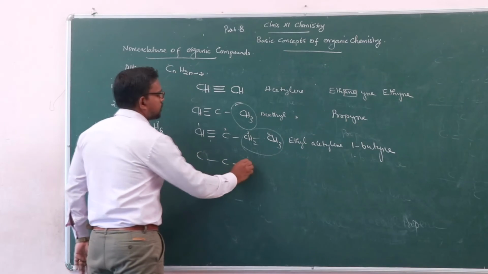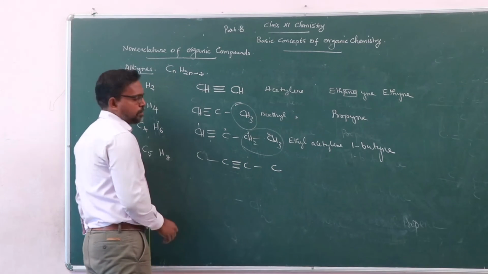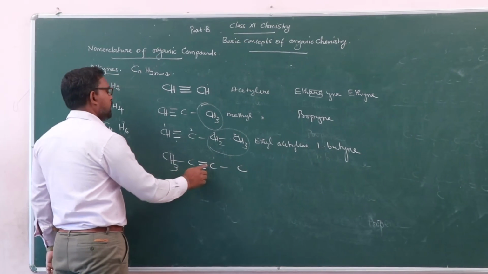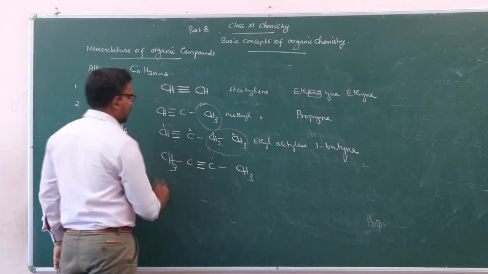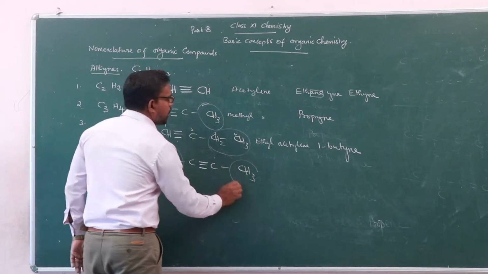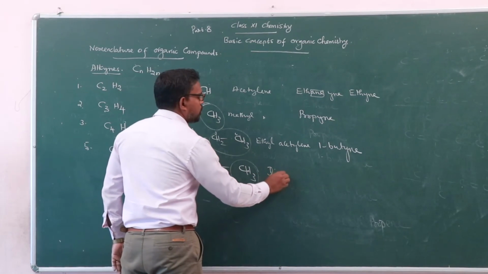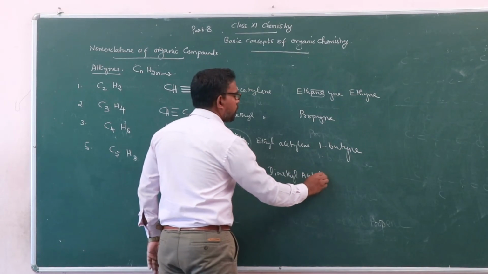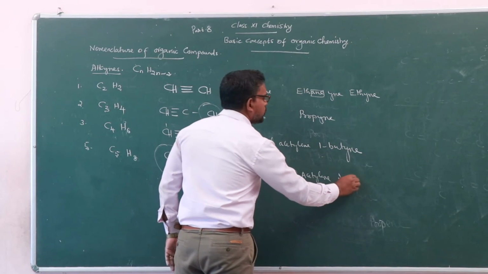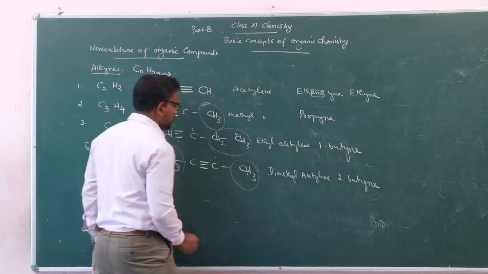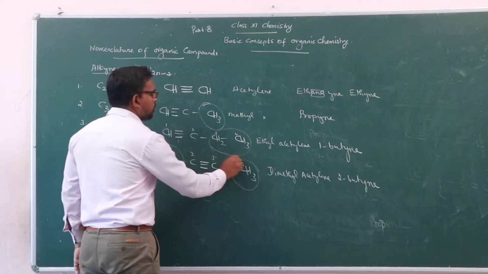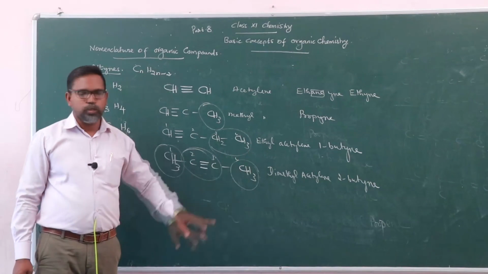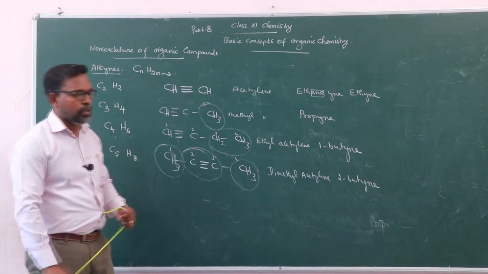Now put the triple bond here: CH3, C, C, CH3. Here one methyl group, here another methyl group. Therefore it is said to be dimethyl acetylene. Numbering 1, 2, 3, 4, between carbon number 2 and 3 the triple bond is present. Therefore 2-butyne is the IUPAC name of the compound.